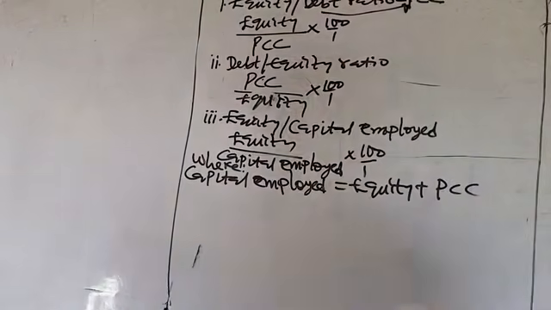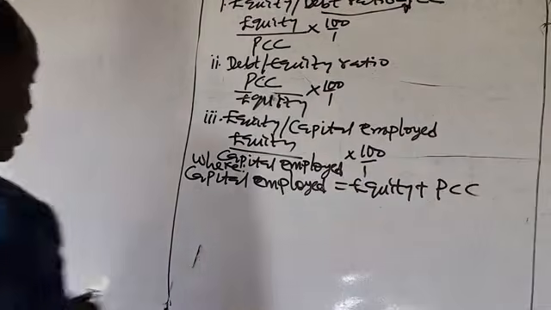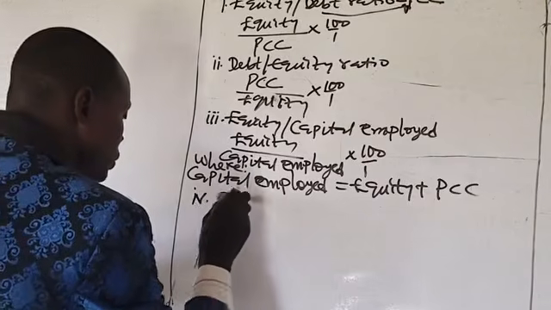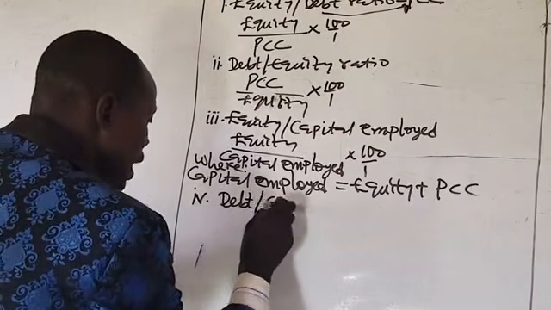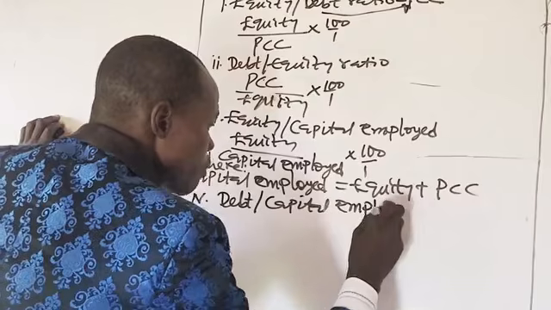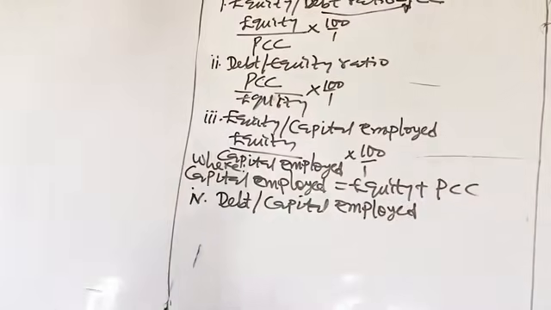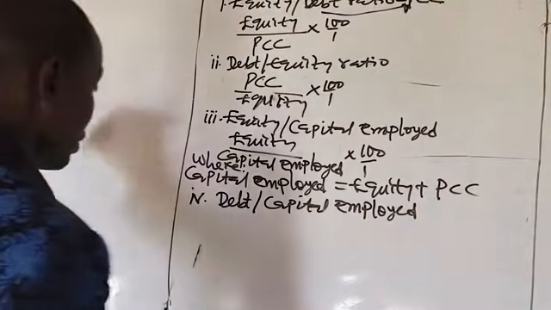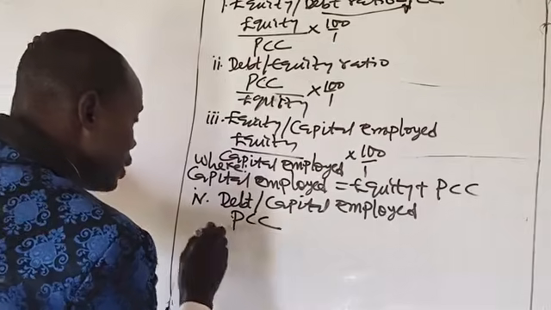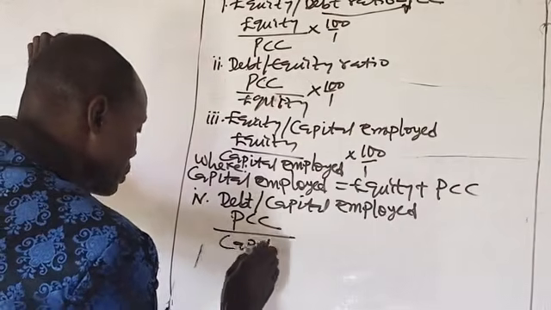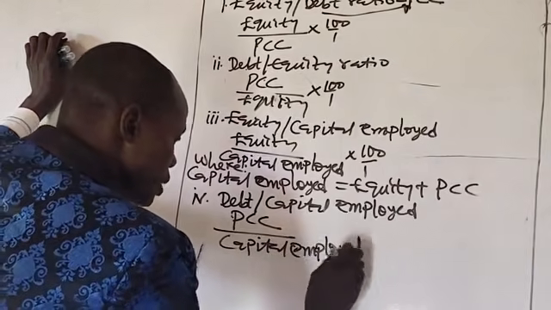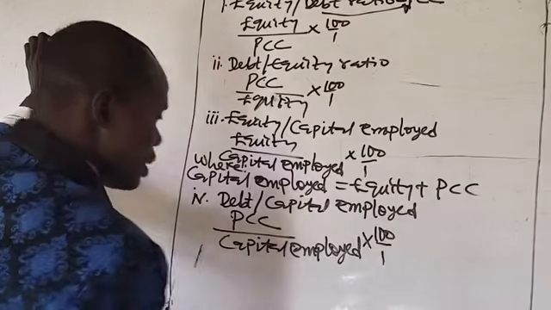Formula number 4, we have debt to capital employed. Wherever you have prior charge capital, you can always use debt. So debt to capital employed will be prior charge capital over capital employed times 100/1.